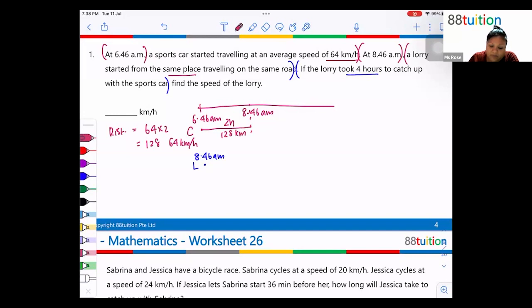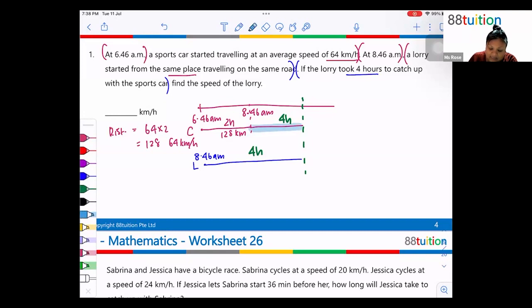Now, we know that the lorry took 4 hours to catch up. So as the car moves, the lorry moves, and at the point which is 4 hours later, the lorry took to catch up with the sports car. So can you see this?